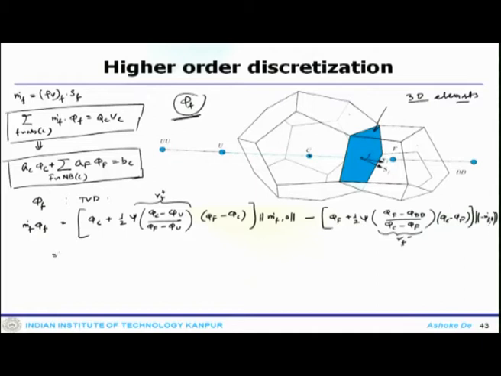From there you can get phi C plus half psi RF plus times (phi F minus phi C)